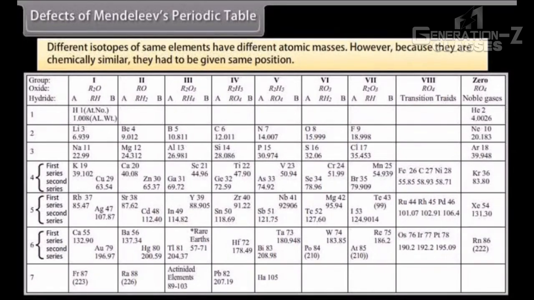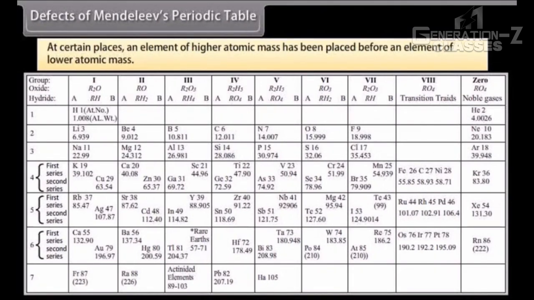Different isotopes of the same elements have different atomic masses. This needed to be taken into consideration, and each one of them should be given a different position in the periodic table. However, because they are chemically similar, they had to be given the same position. At certain places, an element of higher atomic mass has been placed before an element of lower atomic mass. For example, argon 39.91 is placed before potassium 39.1.